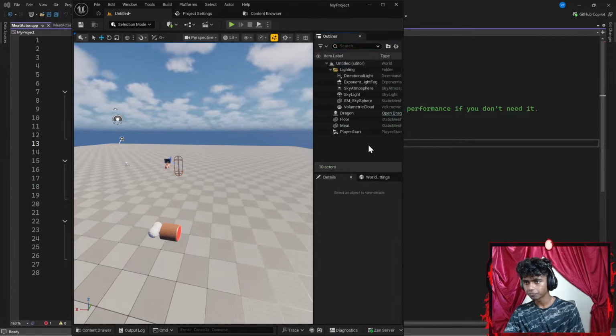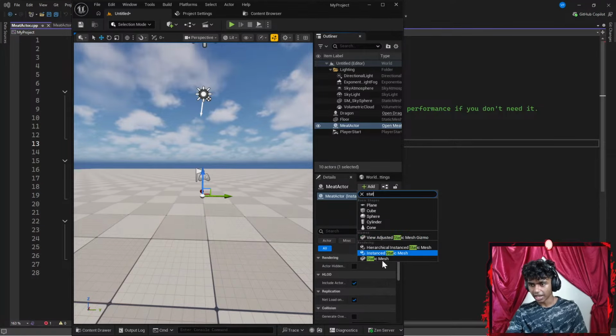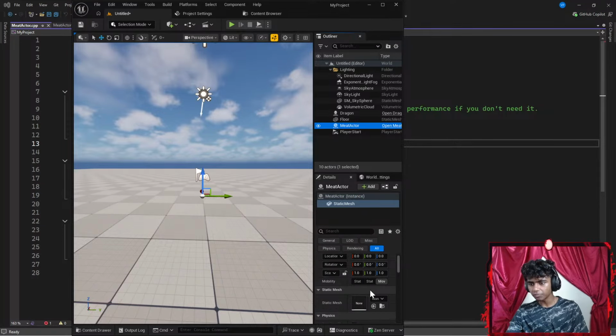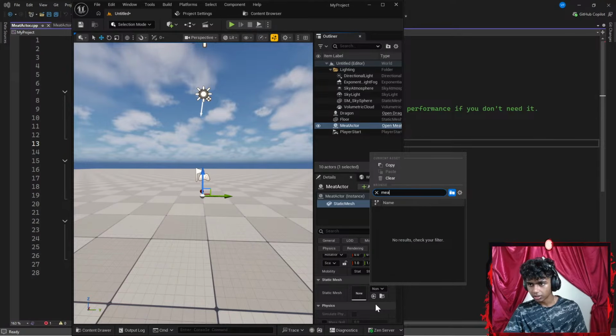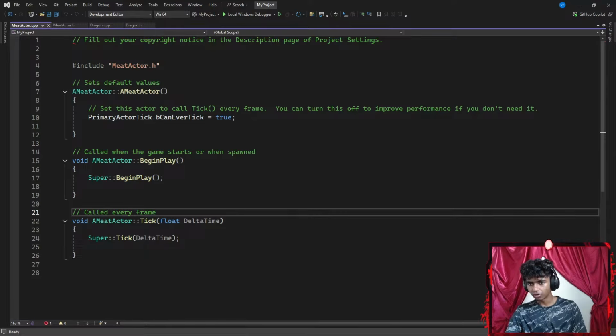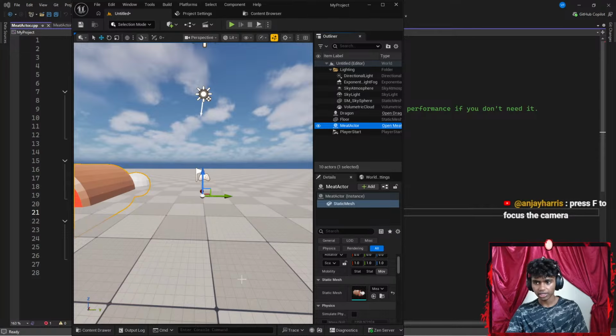Get close to it. Now I'm going to click Add. I want to add a static mesh. Okay, let's add a static mesh. This is going to be my meat's mesh, so I'm going to go with something like meat. Whoops, there we go. Okay, let's add my meat. Did I actually press F to focus the camera?